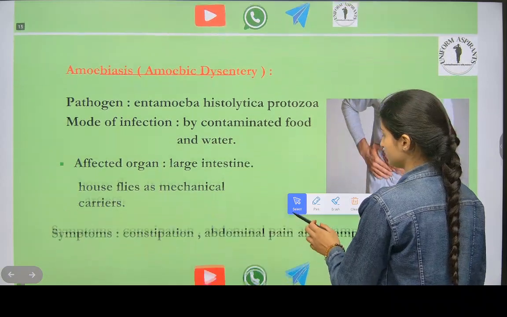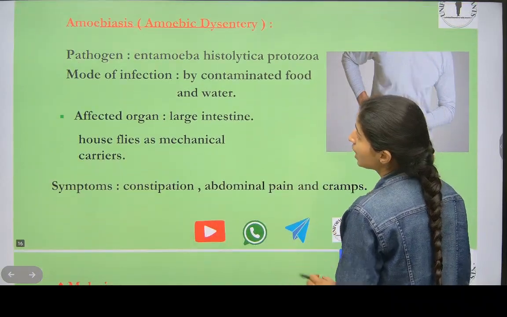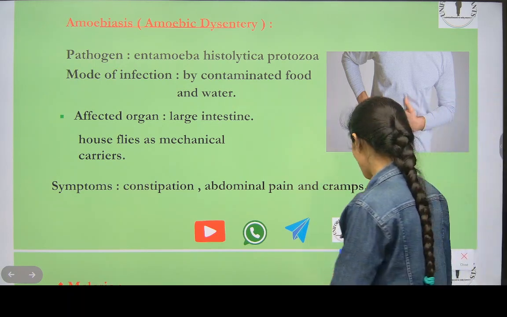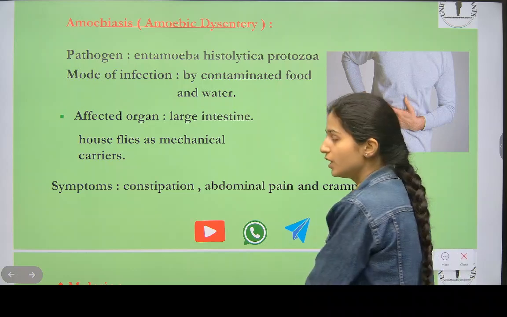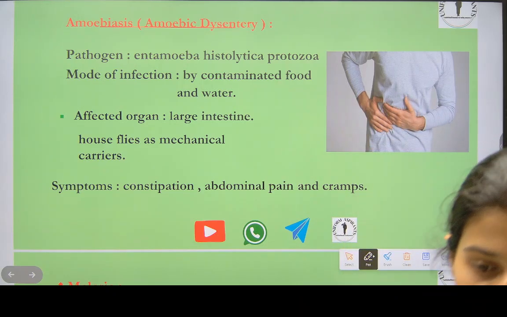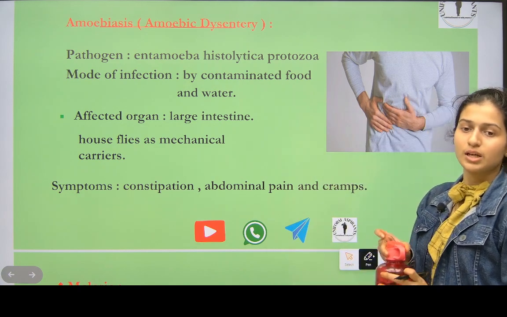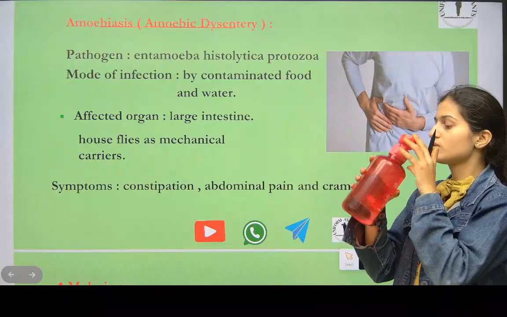Now see here. Amoebiasis. What is amoebiasis? Amoebic dysentery. What is the pathogen of this? Read the pathogen fast. We have to do PYQs after this, okay? And I'll give you some extra things which you can do. Then next we will do PYQ. Good class.